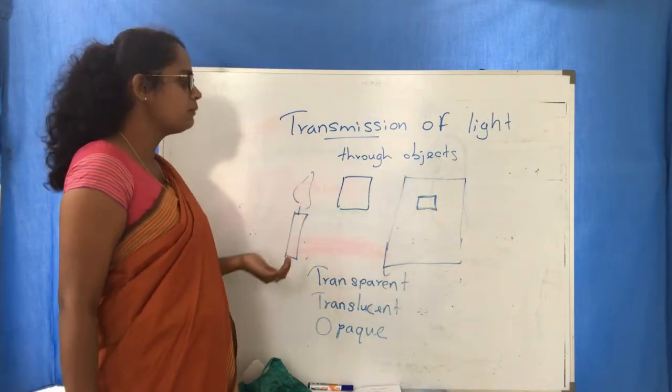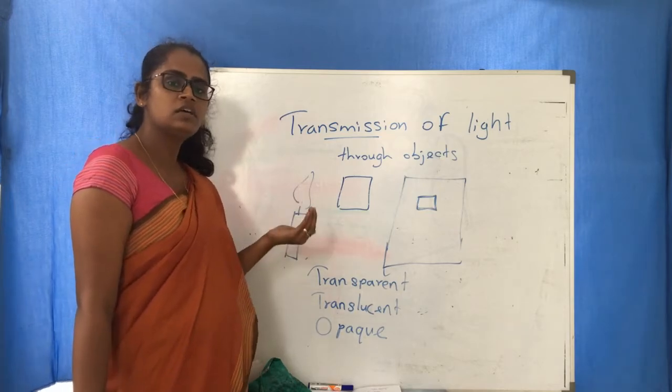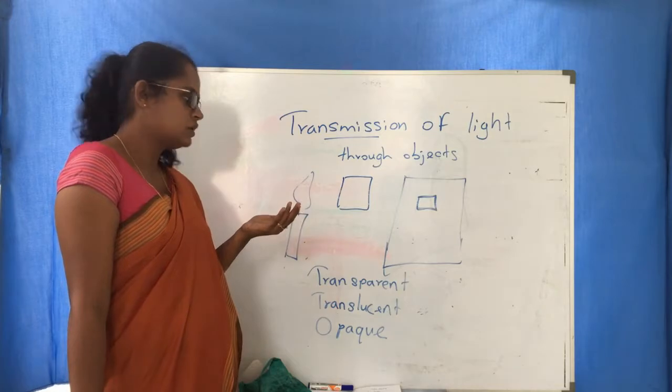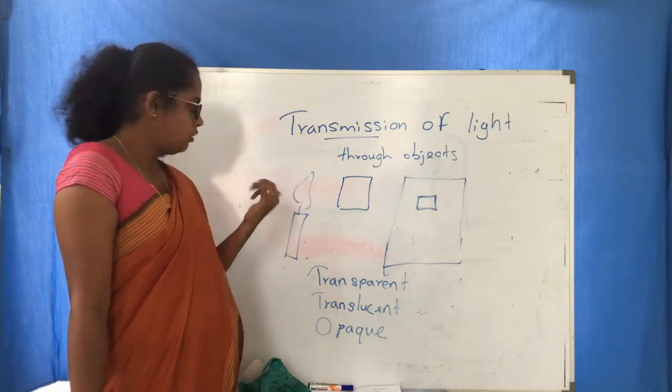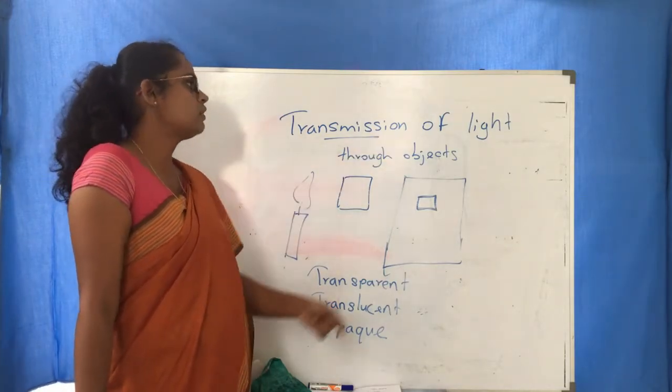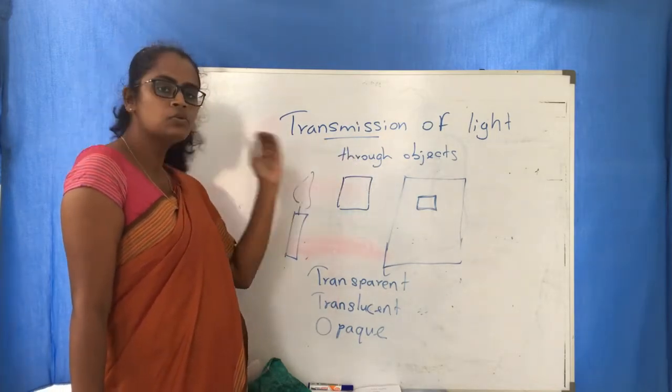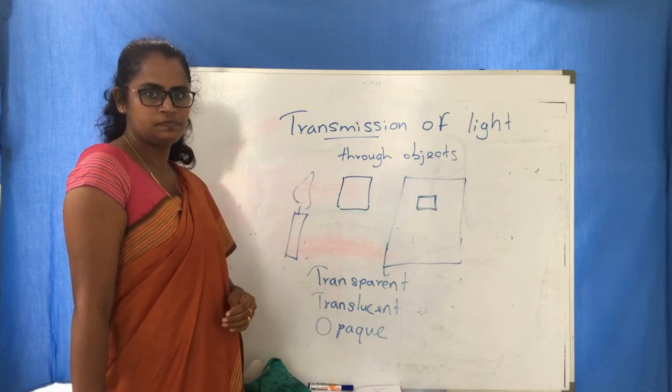Now all these things we took, the glasses, the newspapers, wooden sheets, oil papers, metal sheets, whatever they are, all of them come under solids. But through liquids also the light transmission occurs.